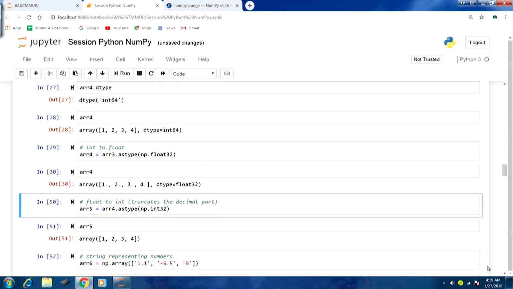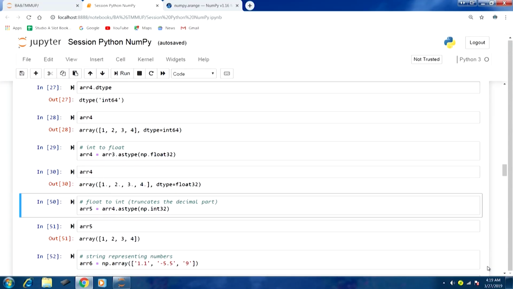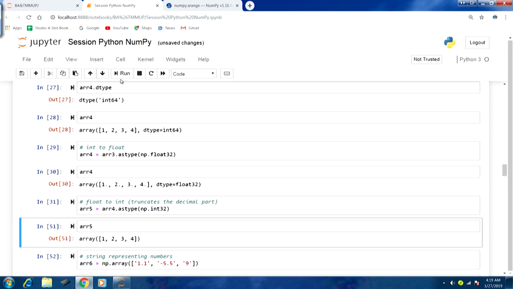Let us move on. Float to int. Whenever this kind of casting is done, the decimal part is going to be truncated. So there is going to be loss of data in this case, and we have to be aware of this. Let us take this example. We will cast array 4 into a 32-bit integer. Let us run this array 5 that we have just created, and you can see the decimal part is gone.